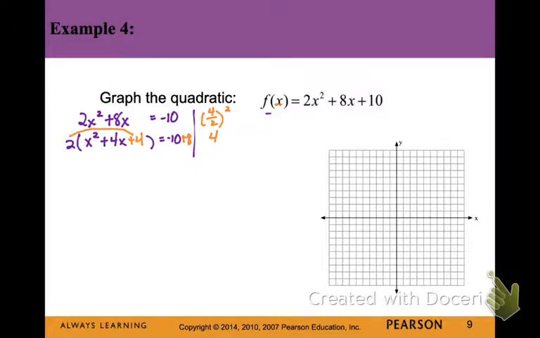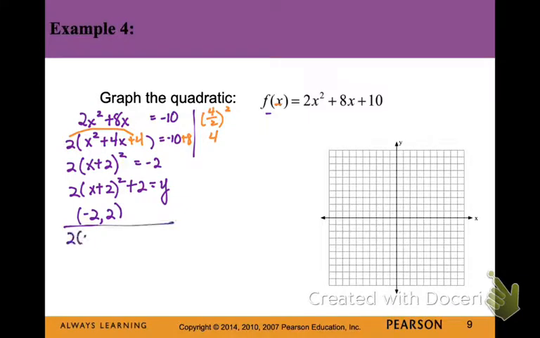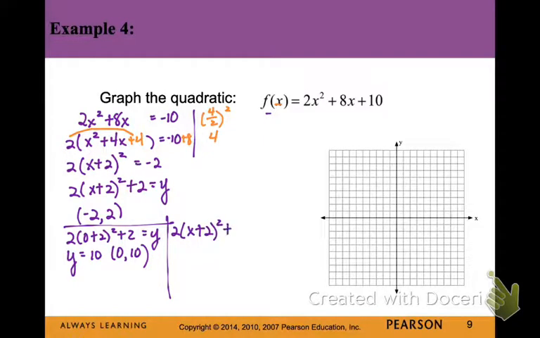So now I can factor the expression on the left side of the equal sign, which will factor as x plus 2 quantity squared, and that will equal negative 2. And now I can add my 2 over, so I have this equation in vertex form. My vertex is the point negative 2, 2. Now to find our y-intercept, let's plug in 0 for x. That will give us 10, so our y-intercept is 0, 10. And now let's plug in 0 for y to find our x-intercepts, if there are any.